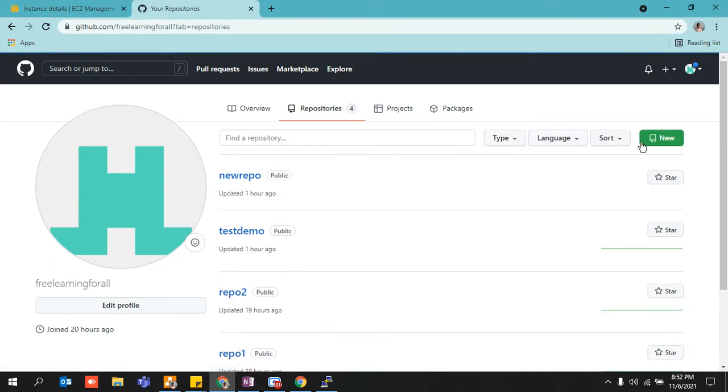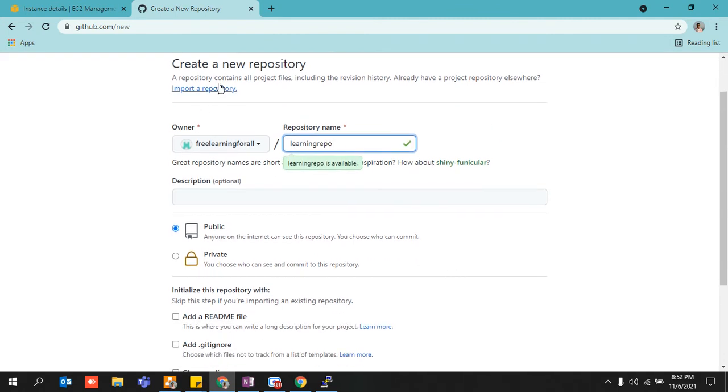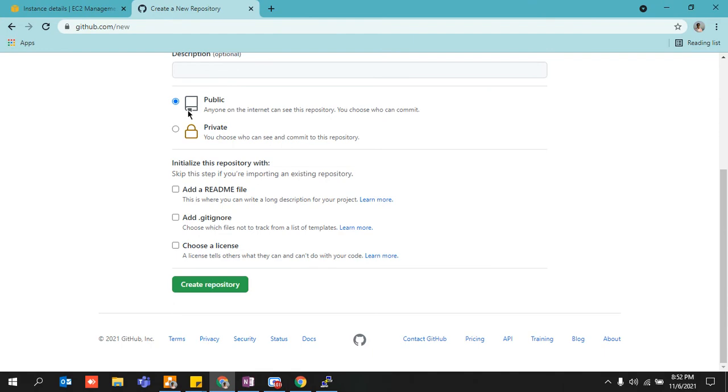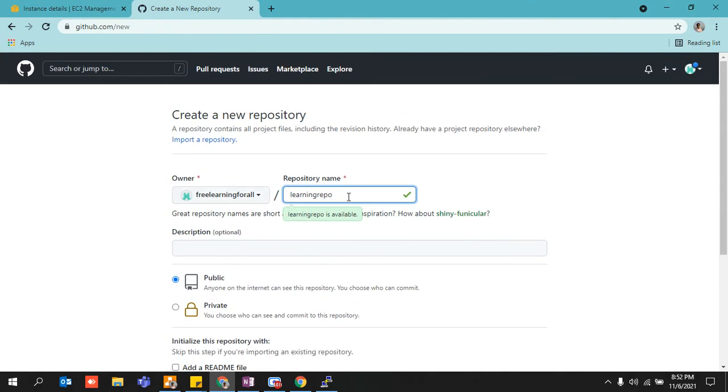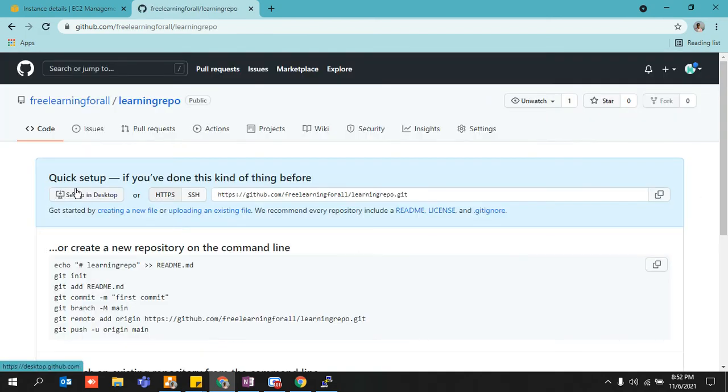Click on repositories, create a new repository, and give it a meaningful name. Let's say learning repo, which basically means learning repository. Do not touch any other thing, because we are just trying to understand this particular concept. So this is learning repo. Click on create repository and your repository is created.